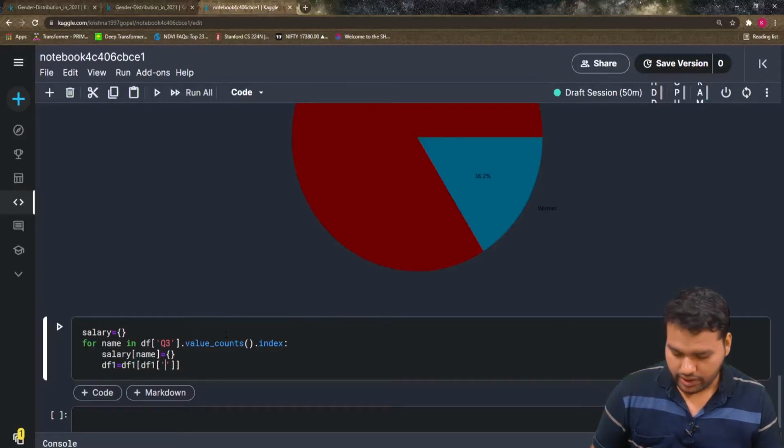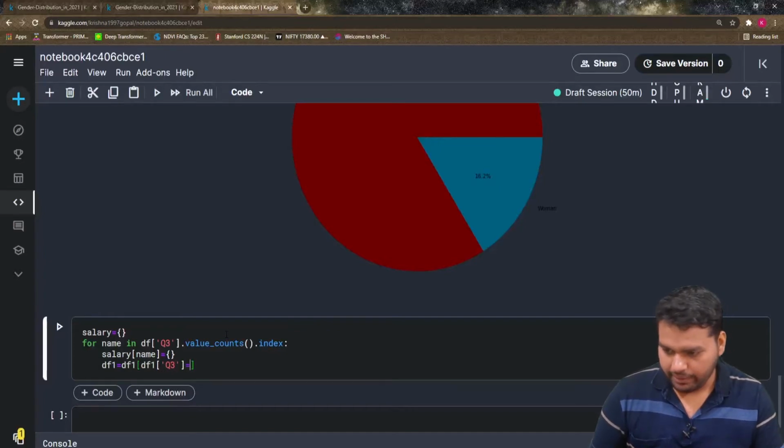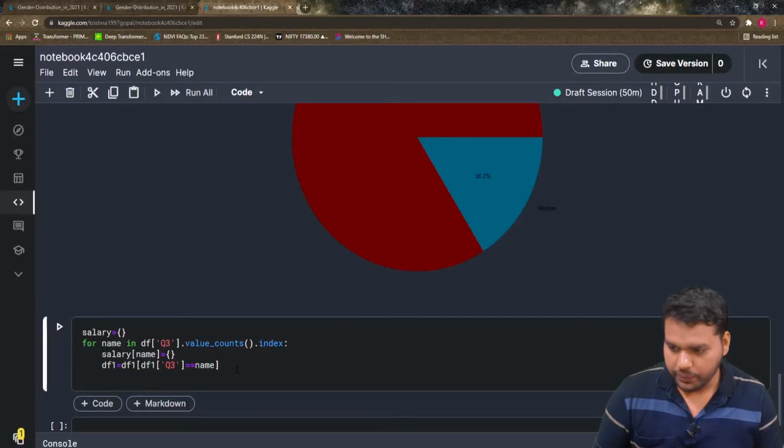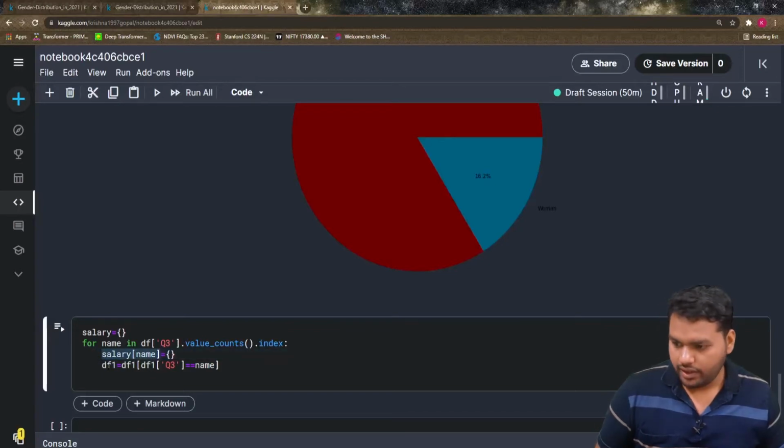Then what I want to see is q3, yes, q3, and that should be the name, right? You are right, here it should be the name. And then I'm going to define how many men there are in that data frame.